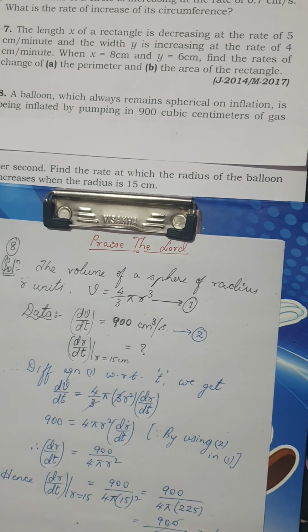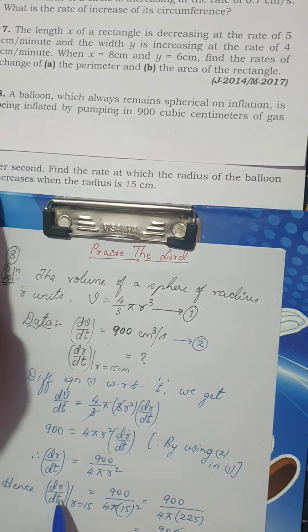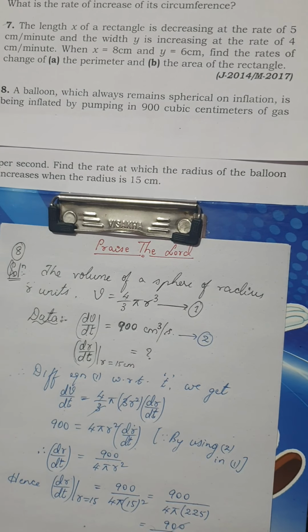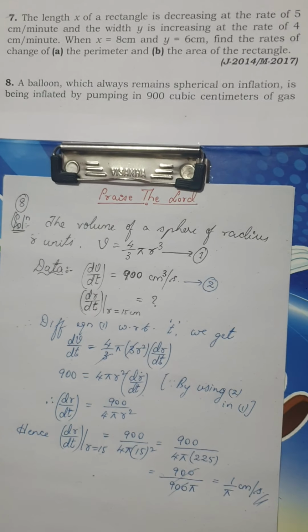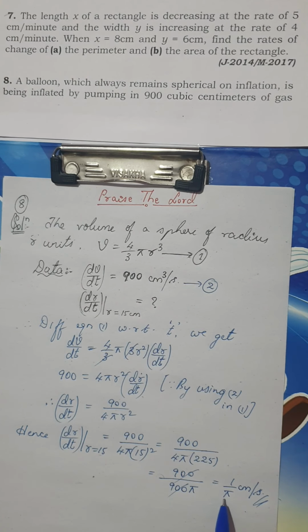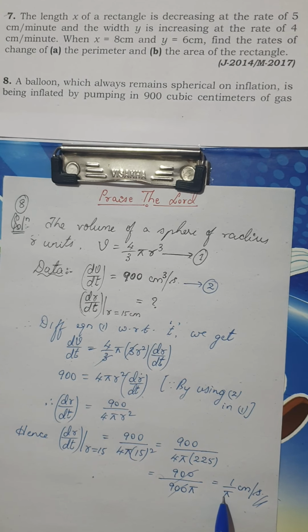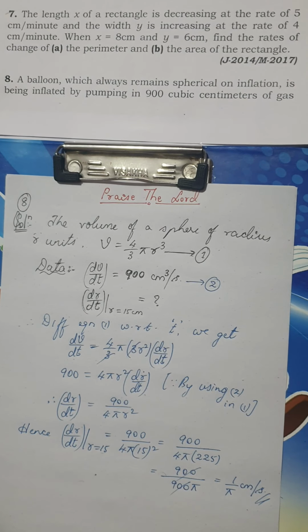Okay. So the conclusion is, the radius of the balloon is increasing at the rate of 1 by pi centimeter per second. Is it clear? The main conclusion you can write: the radius of the balloon is increasing at the rate of 1 by pi centimeter per second. So this is the solution for this question. I hope you have understood this.